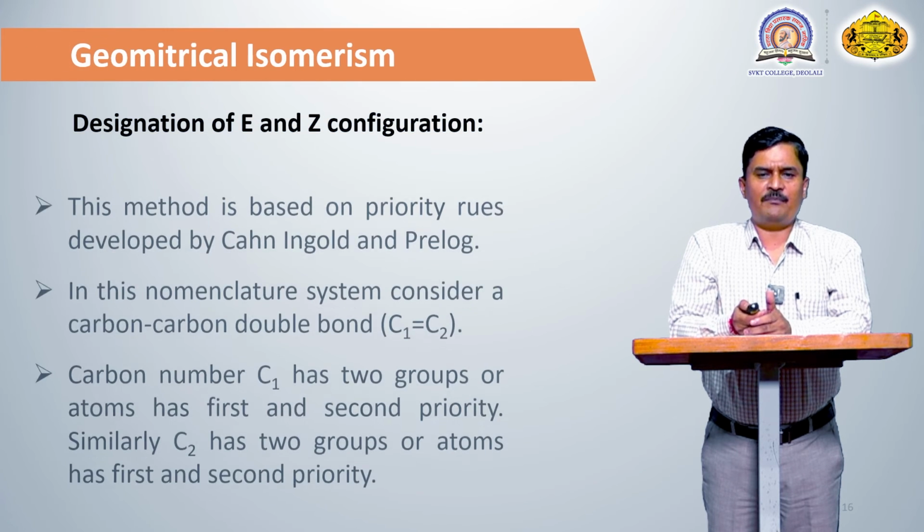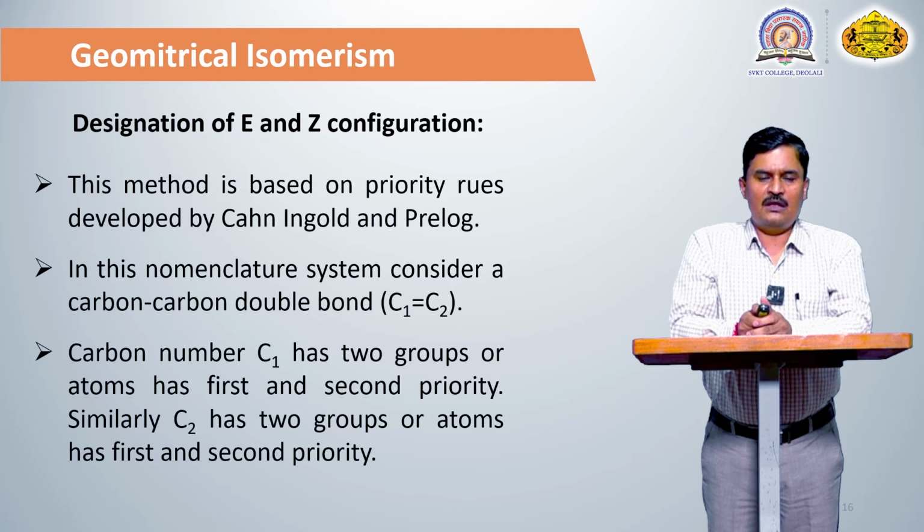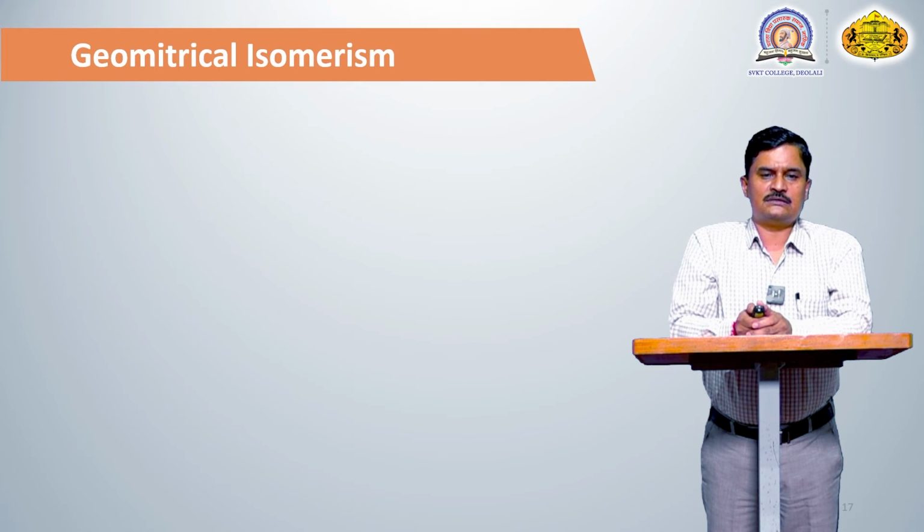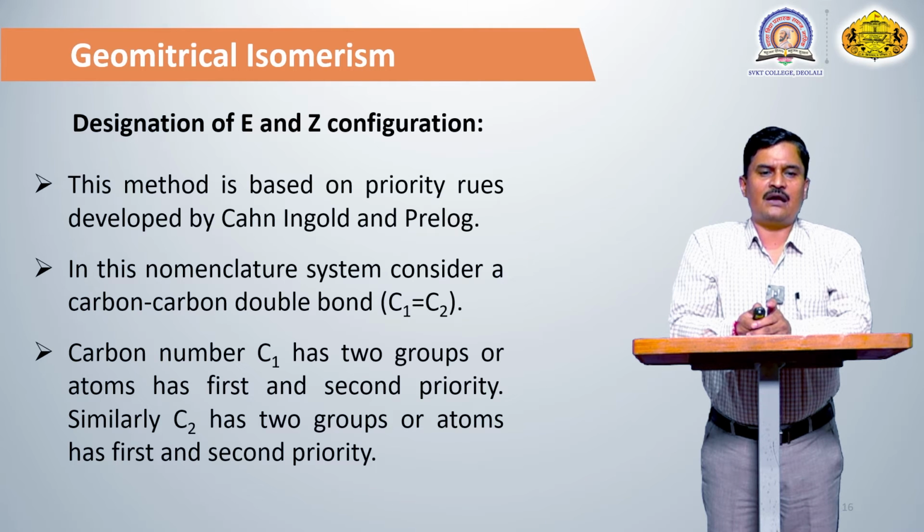So for the designation of the E and Z nomenclature system, this method is based on priority rules. The priority is decided by the sequence rule. We discussed the sequence rule in the previous lecture, for carbon number 1 and carbon number 2. So first consider carbon number 1 and carbon number 2.